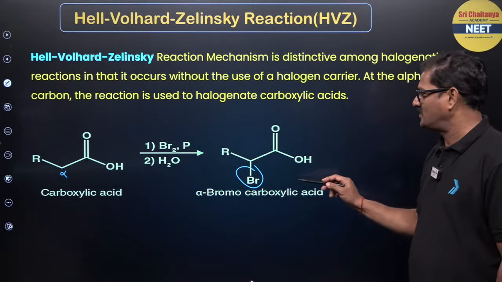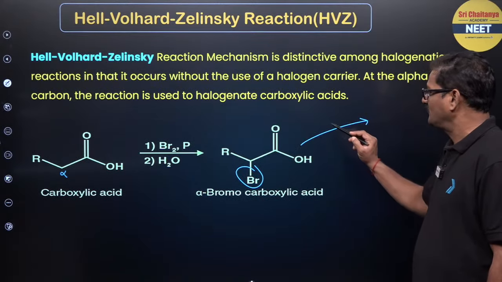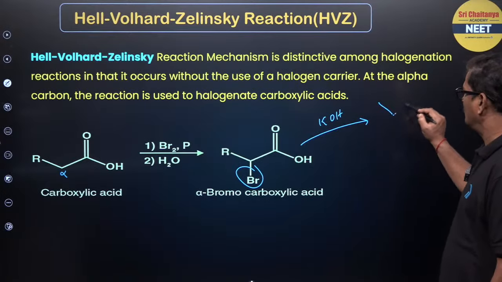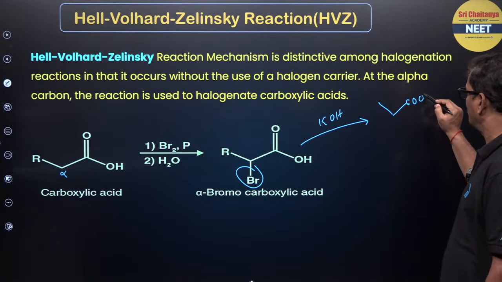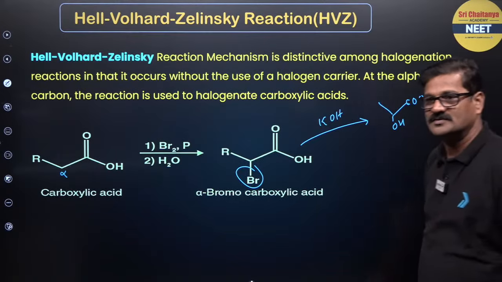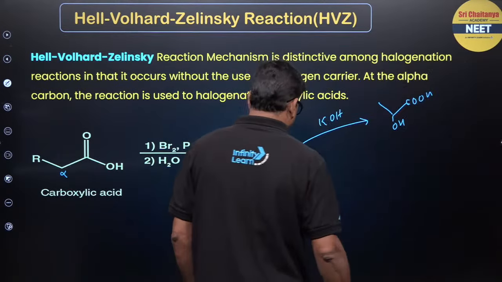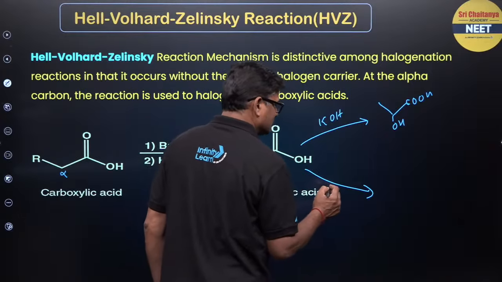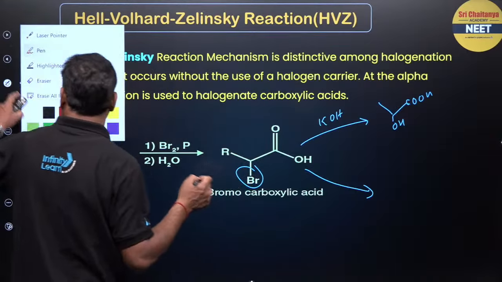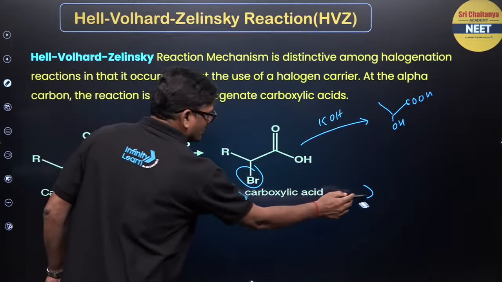And this gives a lot of synthetic application. If you use potassium hydroxide, you are going to get an alpha hydroxy carboxylic acid, okay, and you can go ahead with various things in synthetic chemistry. We can discuss it, no problem.